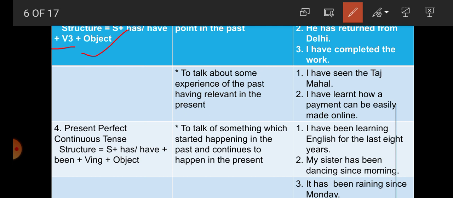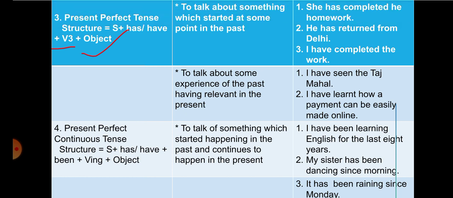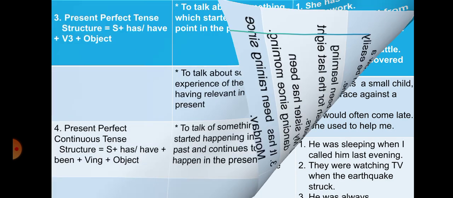So when it is used to talk about something which started at some point in the past, we use present perfect tense for something which started at a certain point in the past but is completed in the present. For example, she has completed her work.